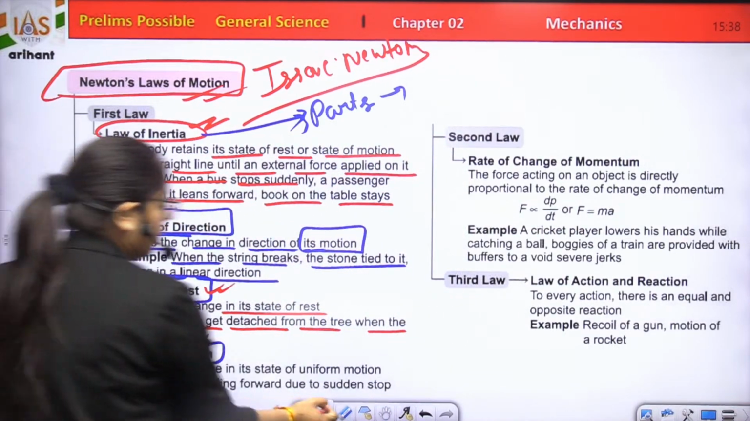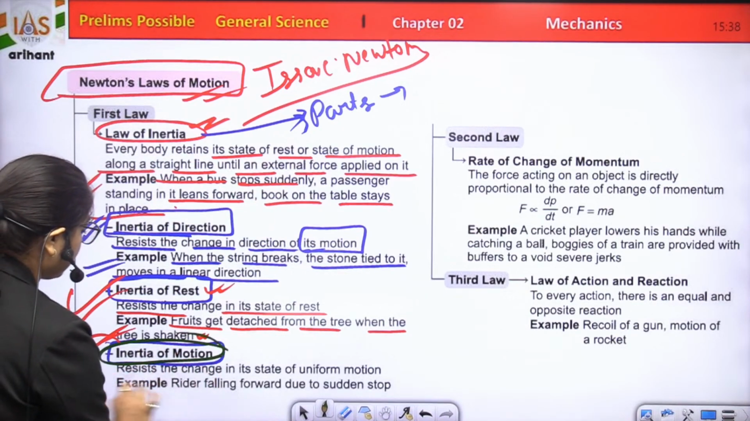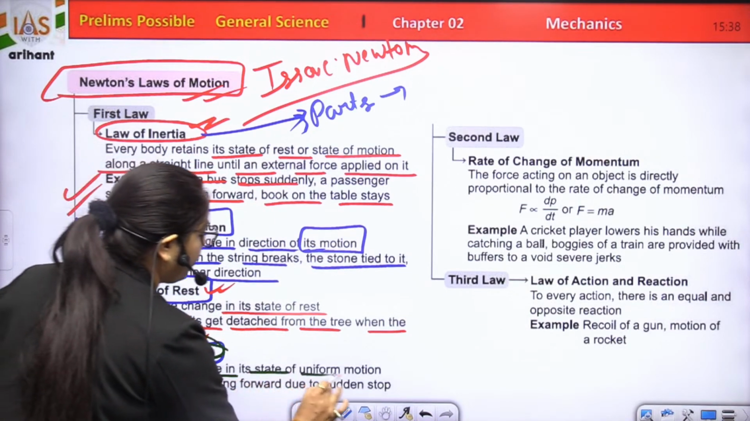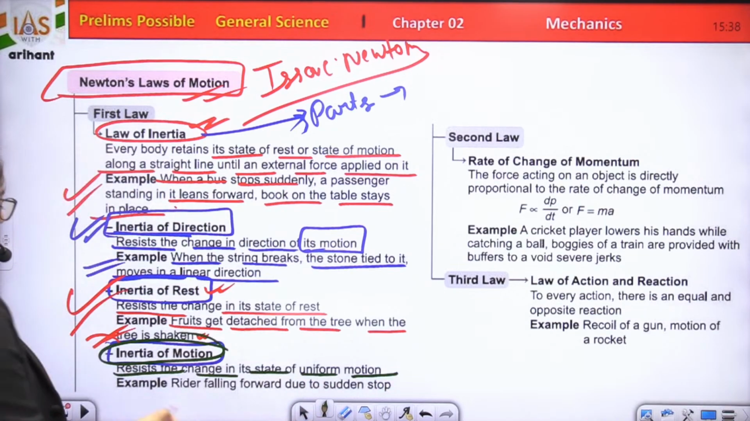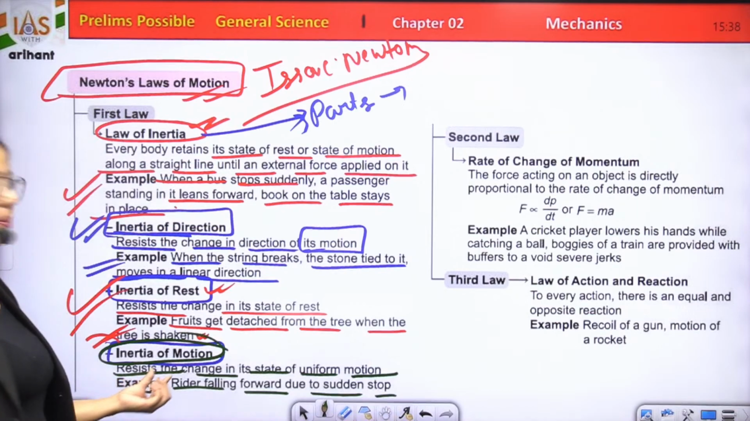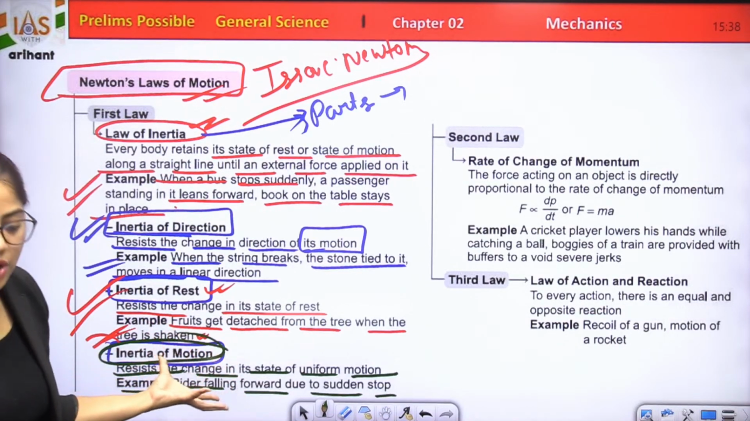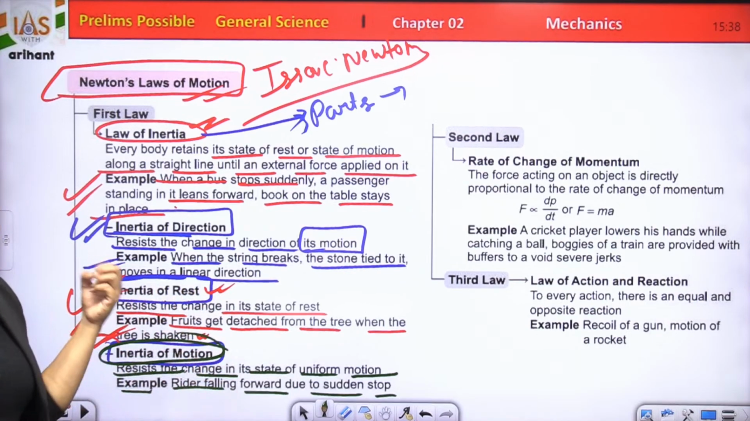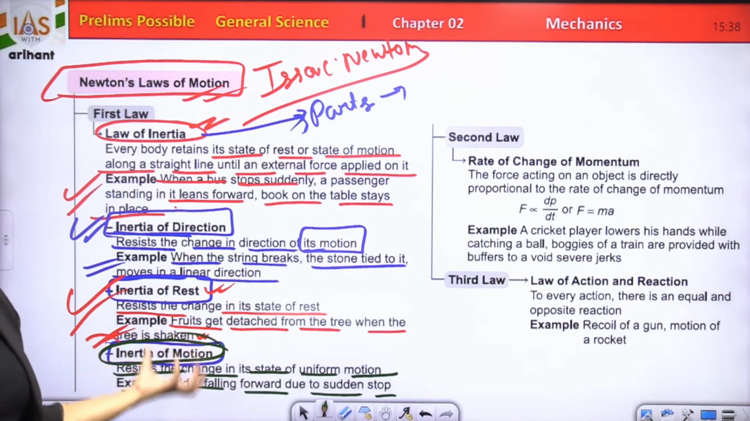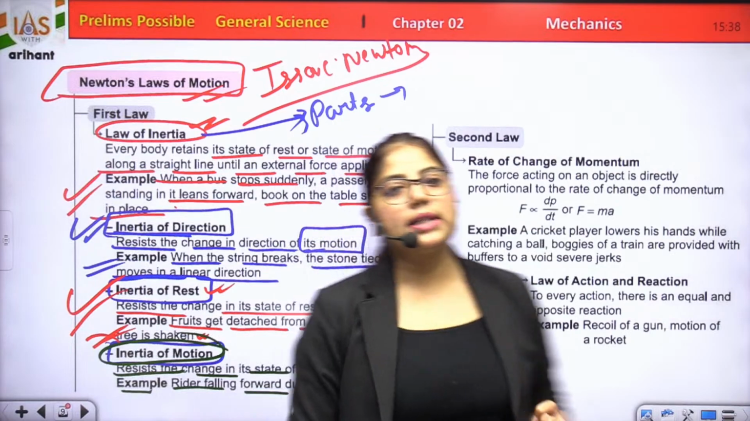Yes. Now, come to the next, inertia of motion. It resists the change in its state of uniform motion. Example, rider falling forward due to sudden stop. When we are talking about inertia of motion, the body continues to be in uniform motion unless an external force acts on it. What are the examples of it?